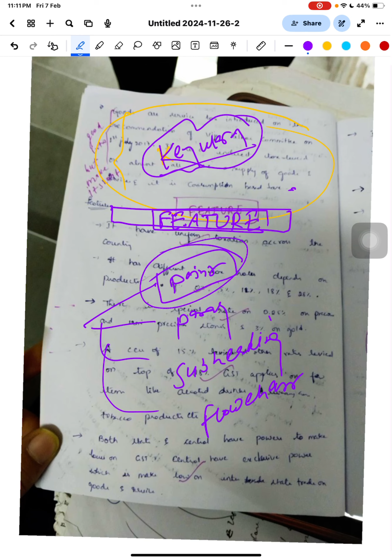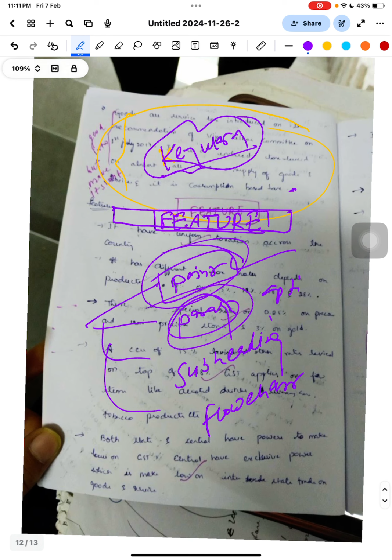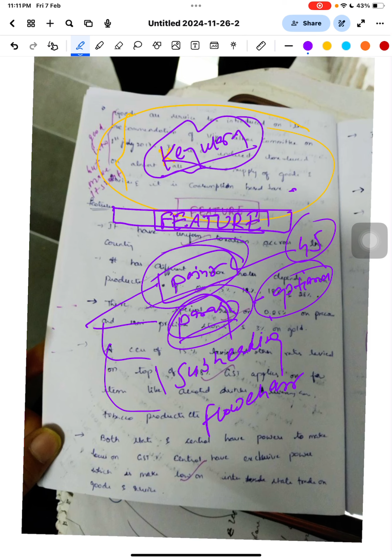Generally, a 10 marker question you write in point format. But when you write the optional paper, then you have to write paragraphs. Please remember that. See what I'm writing: GS answers generally in point format. Then subheadings, like that.